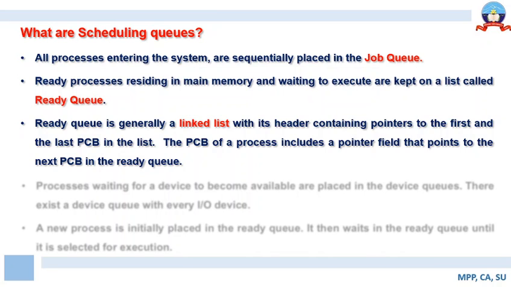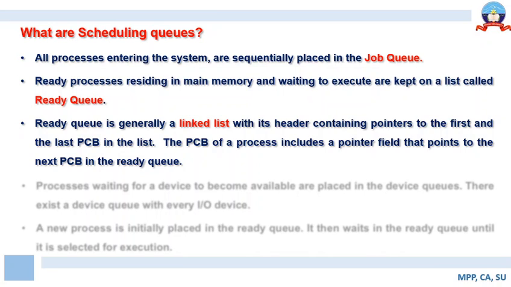It is to be understood that a PCB is associated with the process. So when there are multiple processes ready for execution, it implies that the ready queue is nothing but a data structure that keeps track of multiple PCBs. So the ready queue is a queue of PCBs.